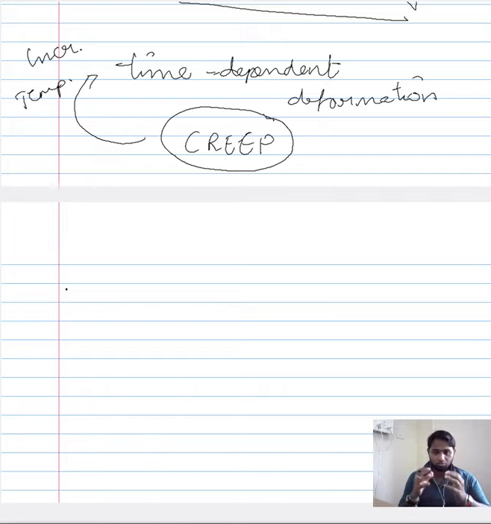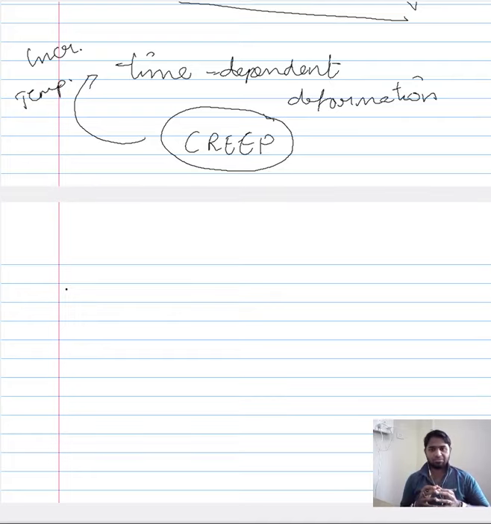Now, in addition to the role of high temperature in making the time dependent deformation more pronounced: if I study the time dependent behavior at room temperature, it would be highly insignificant when you compare it to the time dependent deformation at high temperature, and that is the reason why we attribute creep to high temperature.